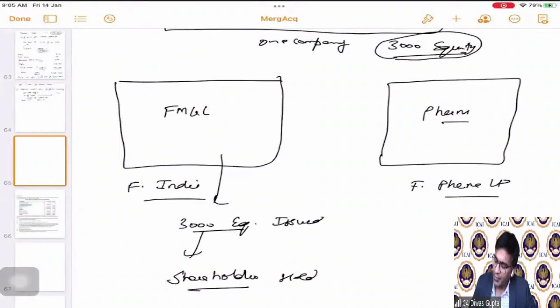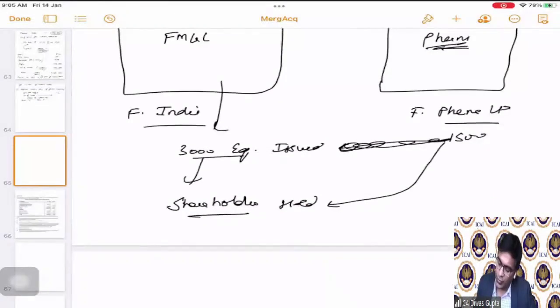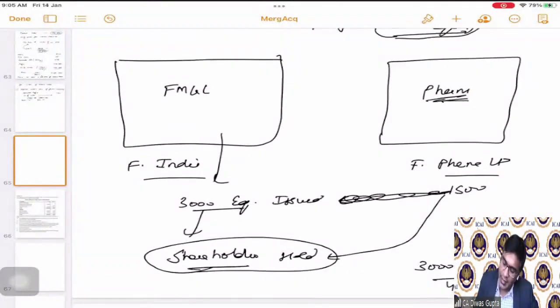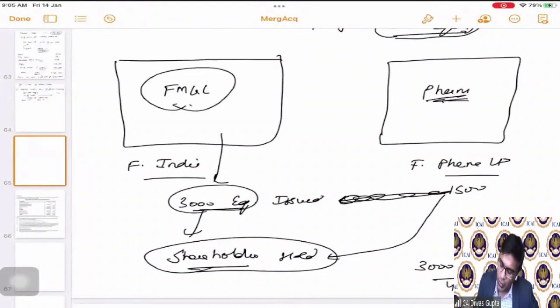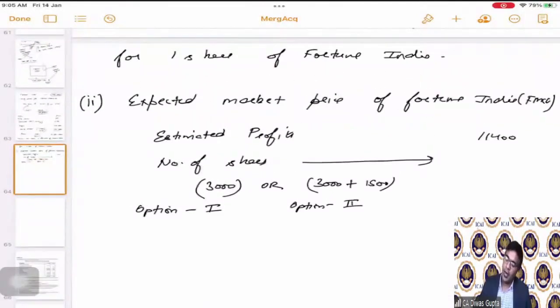But the pharma company issues 1,500 shares not to this company, but to the shareholders, right? So for shareholders, the total holding becomes 4,500. But for this FMCG company, the issued shares is still 3,000 only. So hence, we will take option 1 here, which is 3,000.